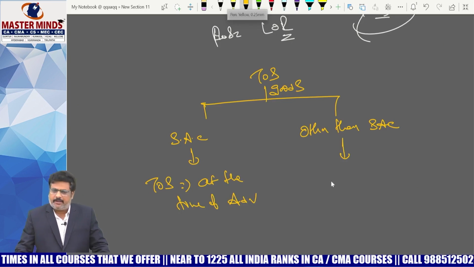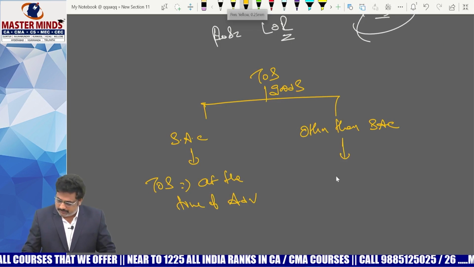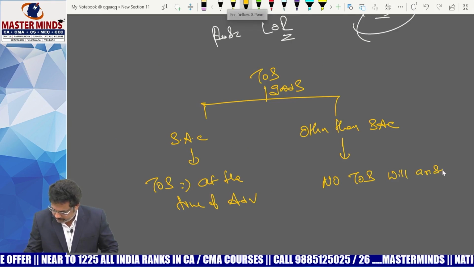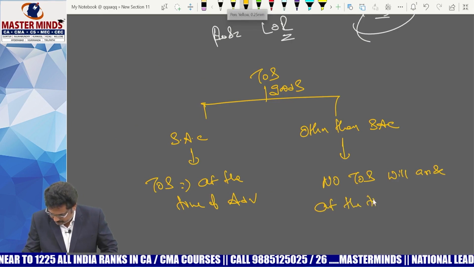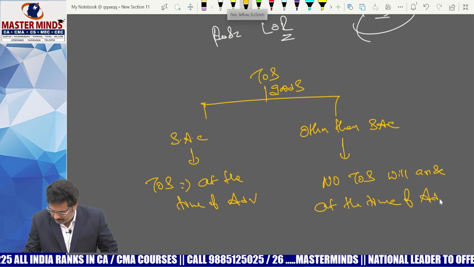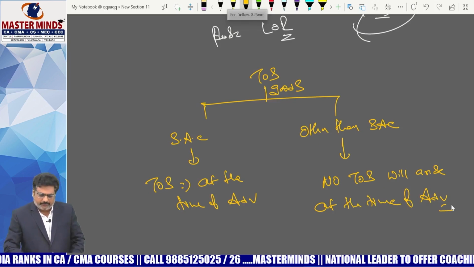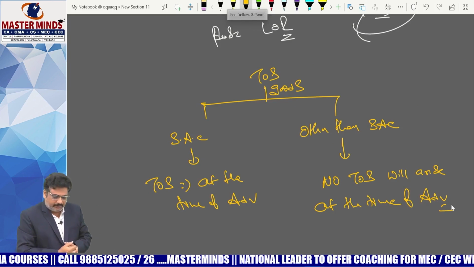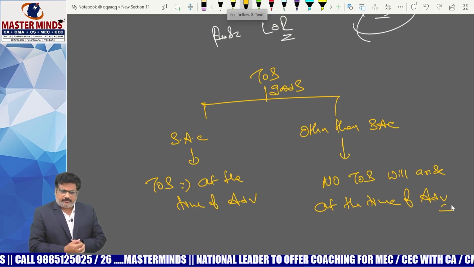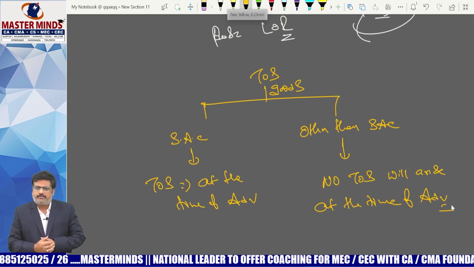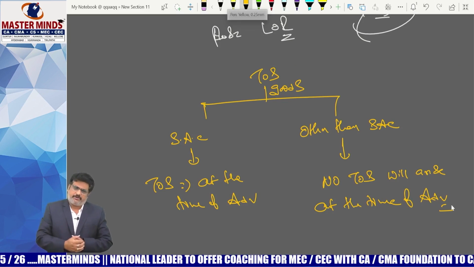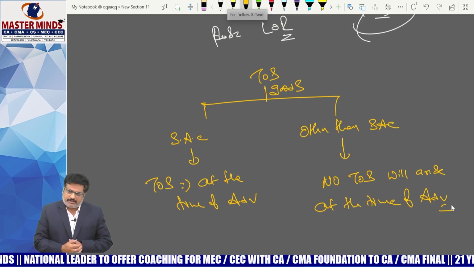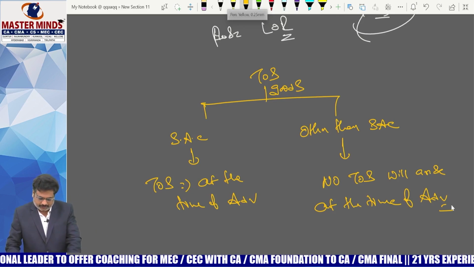If it is other than specified actionable claims, no time of supply will arise at the time of advance. That is a point you need to remember after the amendment. With respect to specified actionable claims, time of supply will be triggered at the time of receiving the advance itself, even though it is a good. But with respect to other goods, the present position will remain as it is. No time of supply will arise at the time of receiving the advance. That is the point.